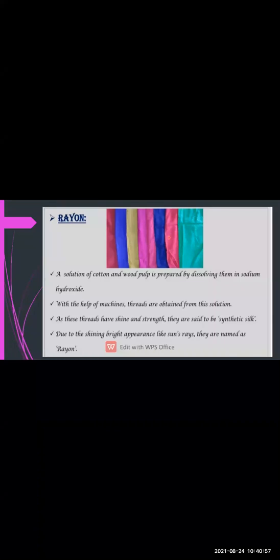Now rayon is a thread which has a shine, as these types of clothes shine in the bright sun. That is why the name rayon is given to these clothes. When the sun rays fall on them, the clothes shine. Rayon is also known as synthetic silk, as the thread has shine and is strong in strength. Now, how is this thread prepared?